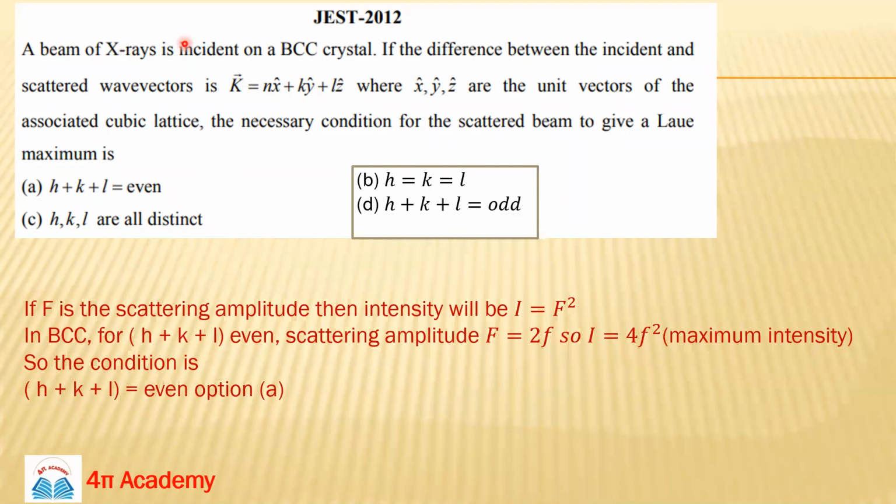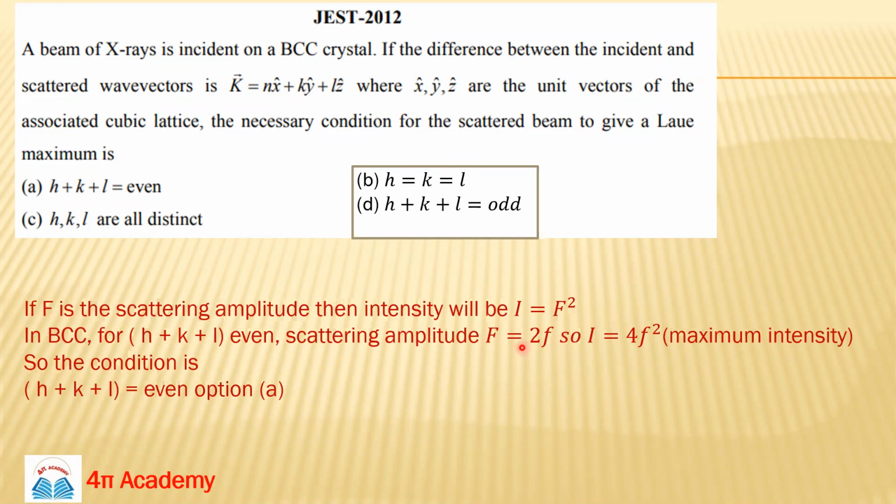So we are talking about BCC crystal structure, and about X-ray diffraction. We are also talking about the necessary condition for the scattered wave to give maximum, which means the highest intensity.